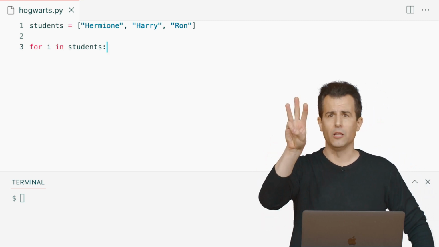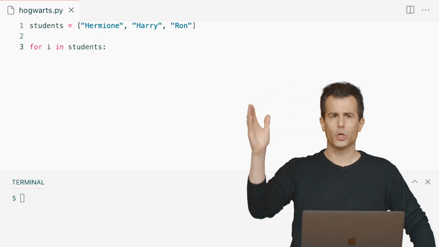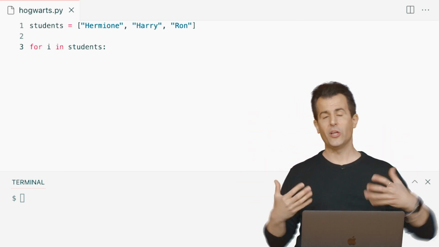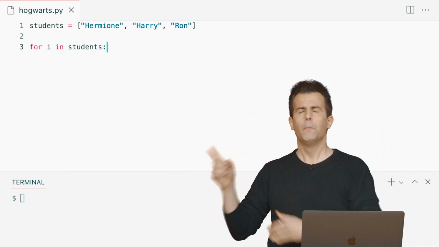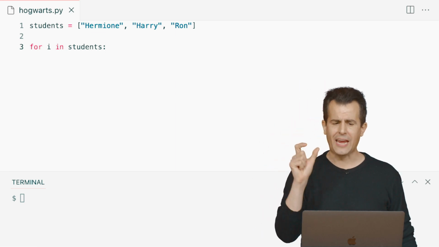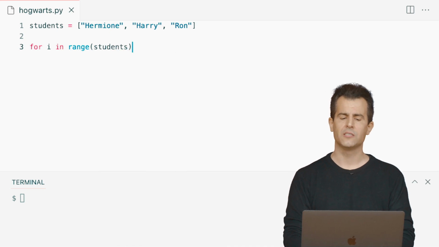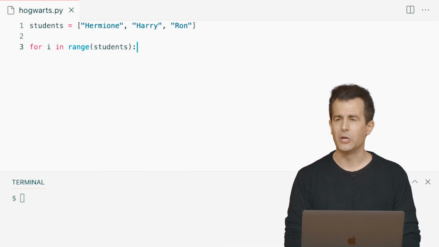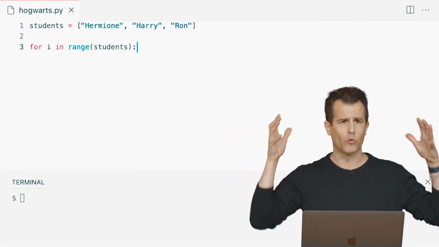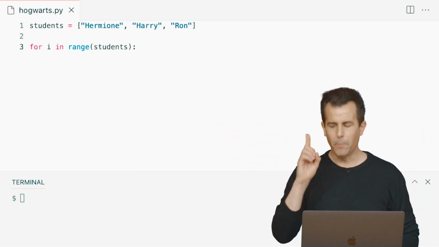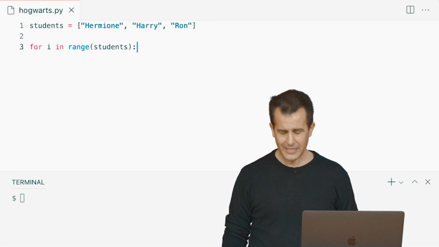If I know a list with 3 elements has these locations, 0, 1, 2, I need to create a loop somehow that starts at 0 and ends at 2. Previously, when I wanted to do that, I needed range, but this too is not going to work. I can't just say in the range of students, because students is not a number. It's not an integer, so you can't pass it to range. Range expects an integer. But there is a solution here. It turns out that there is a function in Python called length, or len, L-E-N, that will tell you the length of a list and other things down the line too.